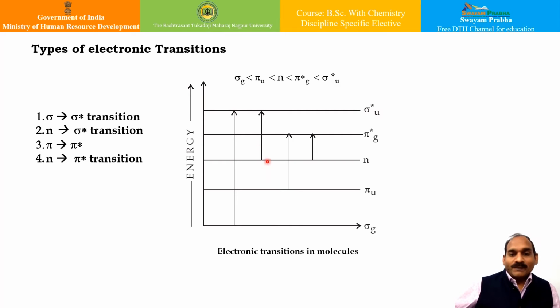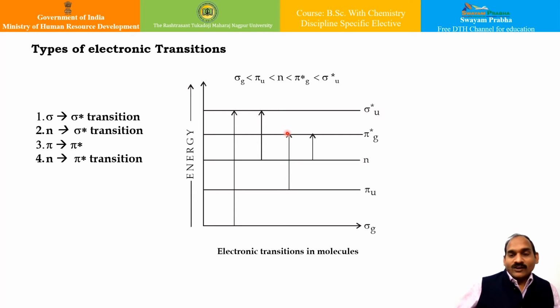The next is pi to pi star. These transitions basically take place in unsaturated molecules containing pi molecular orbitals, and the transition energy corresponds to around 170 to 190 nanometers. The examples of this category are alkenes or benzenes, etc.